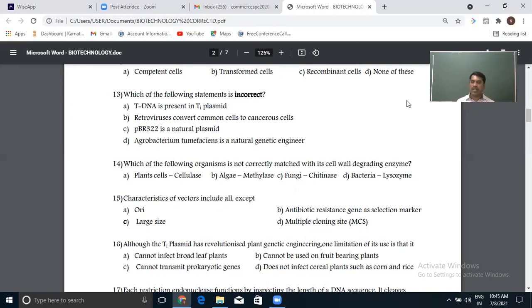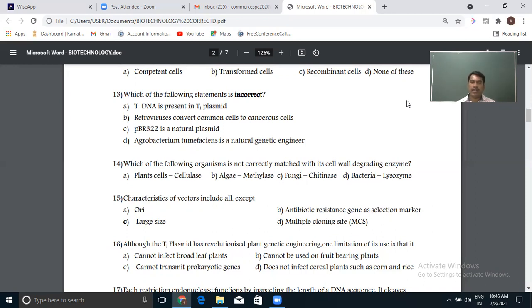PBR322 is a natural plasmid. As I just said in the previous discussion, PBR322 is not a natural plasmid. It is a plasmid which is genetically manipulated, artificially constructed by Bolivar and Rodriguez. So it is not a natural one. It is a man-made artificial plasmid, or genetically manipulated plasmid. So that's the wrong, or incorrect, statement here.